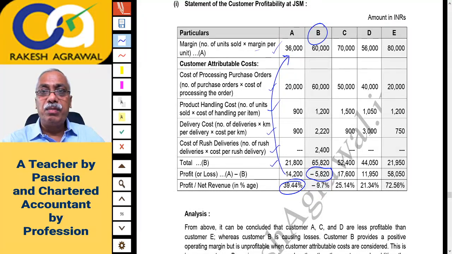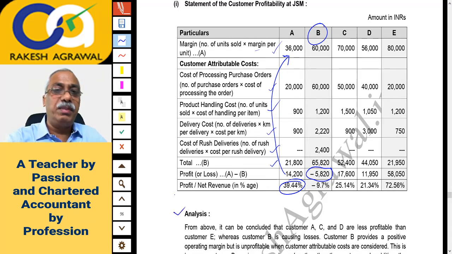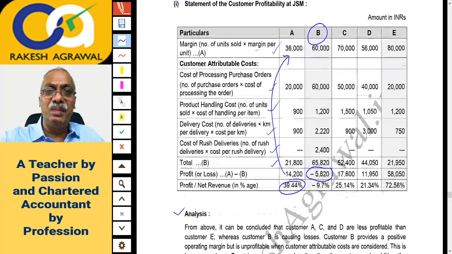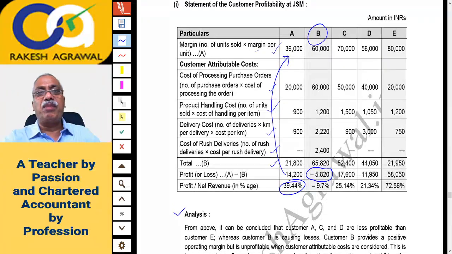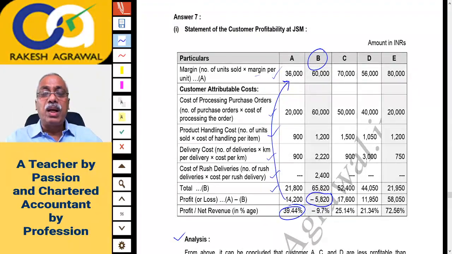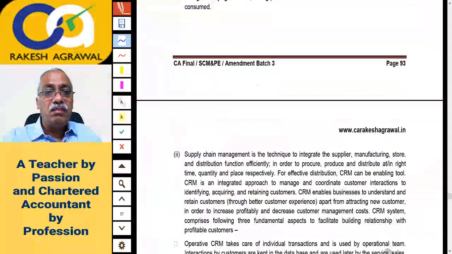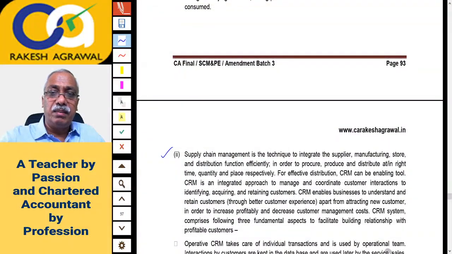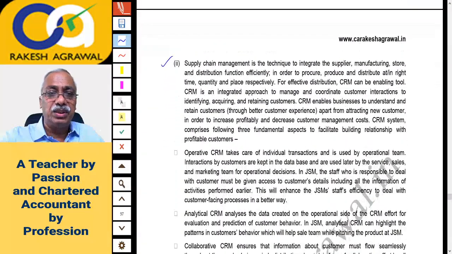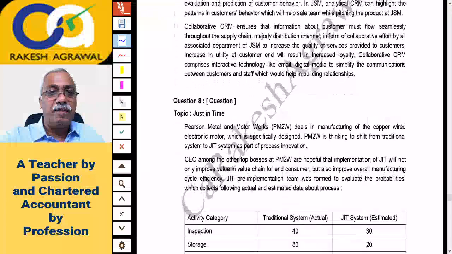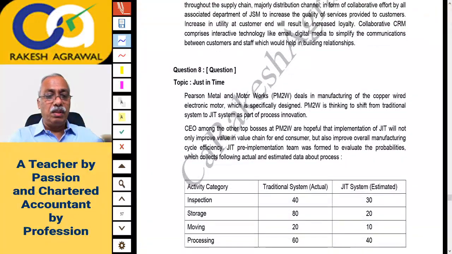And then analysis report is written, that who is the most profitable, who is least profitable, who is loss making. So you will find the report based on this calculation. So you can read that report now. So you have to first prepare the profitability report and then do the comparison of the profitability of these customers. Okay, so this is the analysis report. And this is the second part of the answer on customer relationship management. Okay, let's go ahead. We go to question number 8.